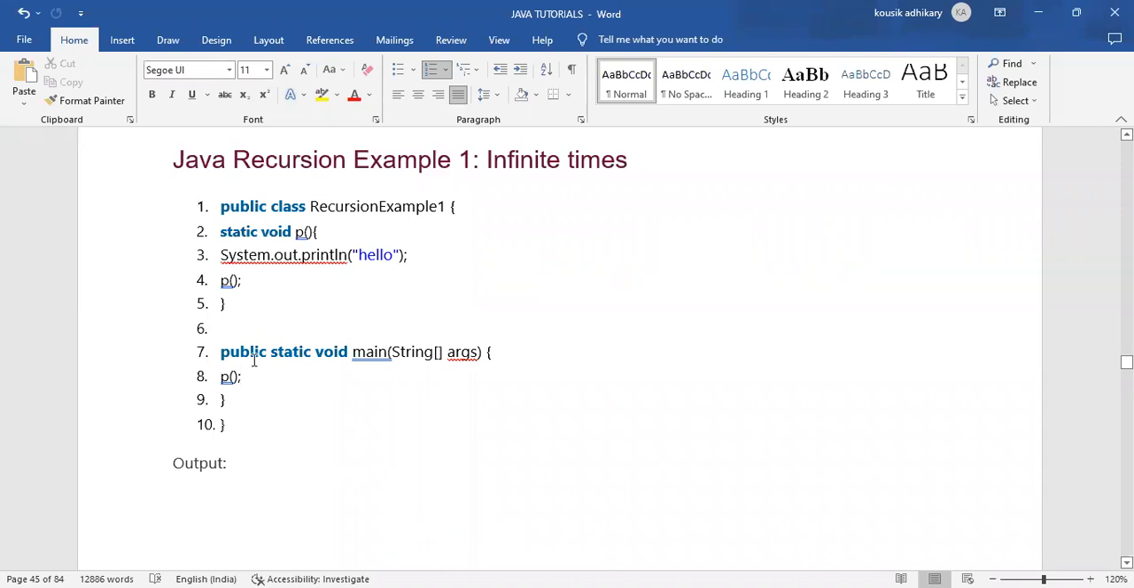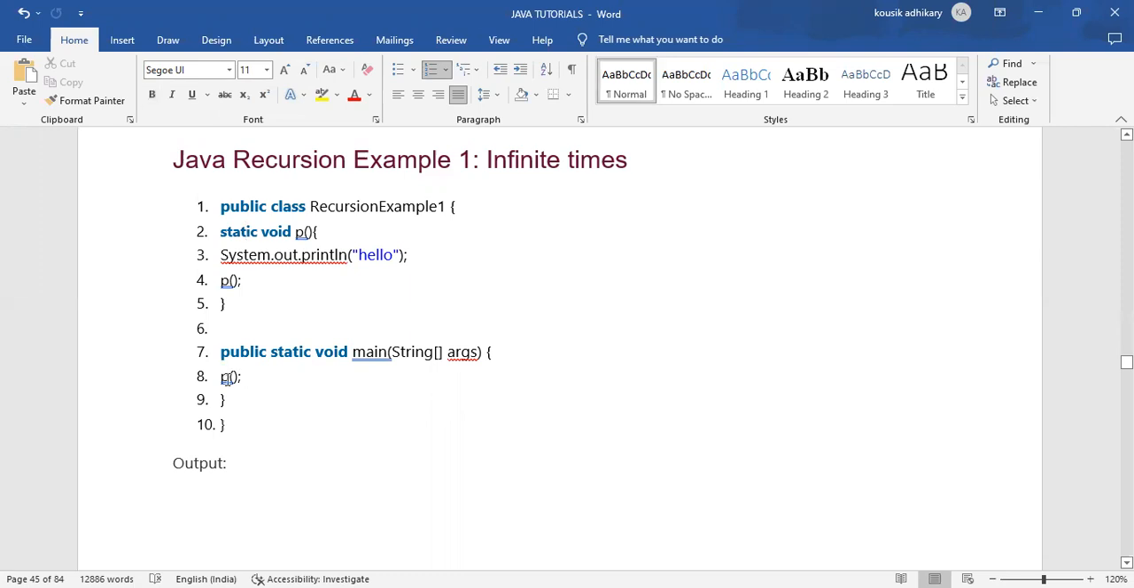After creating a method, how can we call it? Just by the name of that method. Here it is static. What is the difference between static and public? A static method we can call without creating an object. But a public method we can't call without an object. Here this is a static method, and without any object we are calling that method.